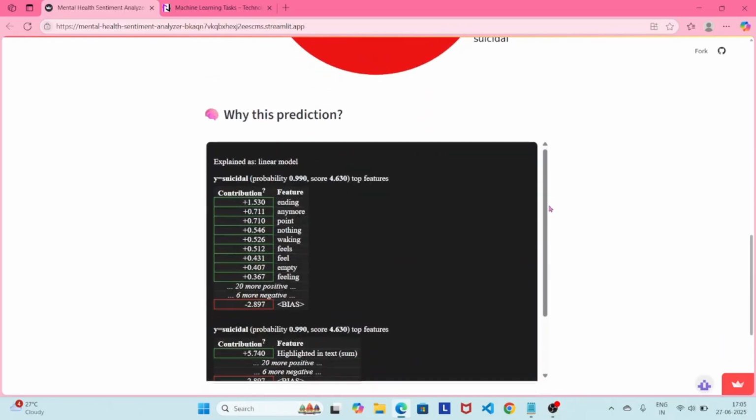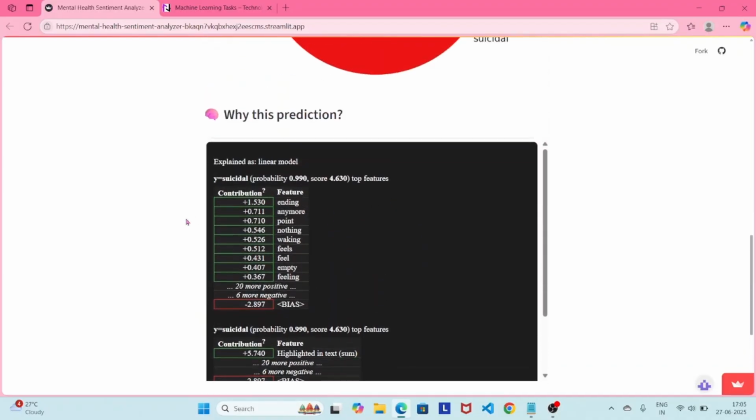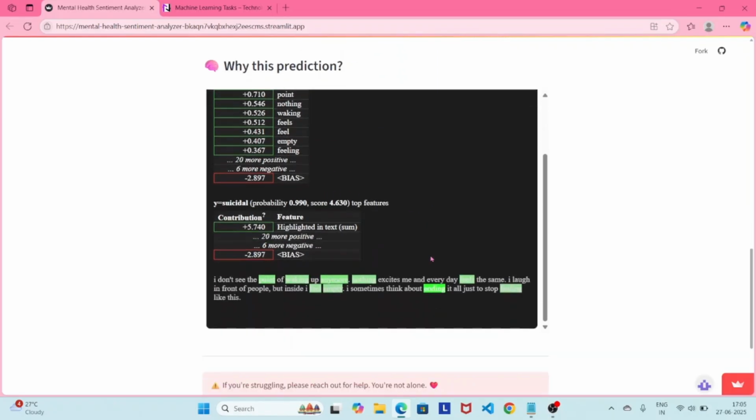You can see here it shows all the analysis, all the words' contribution towards this prediction, and highlighted the words in the paragraph.